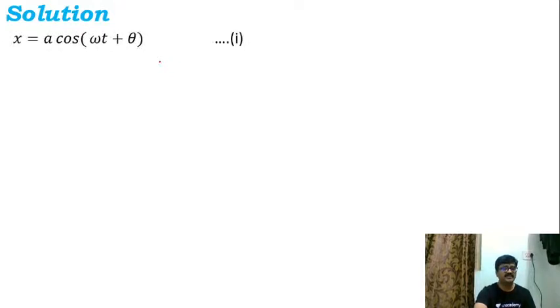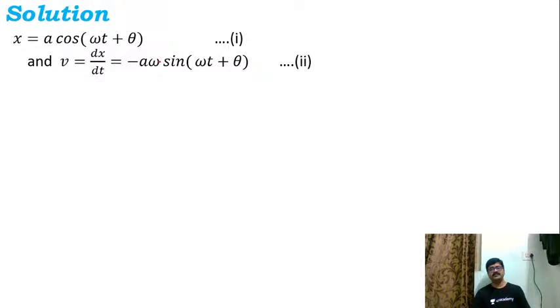Now, I'll write the required equation in the standard form, that is a cos omega t plus theta. This is x is equal to a cos omega t plus theta here. Then accordingly, v is equal to dx by dt, and dx by dt is nothing but the derivative of x with respect to time. So we know that the derivative of cos is minus sine.